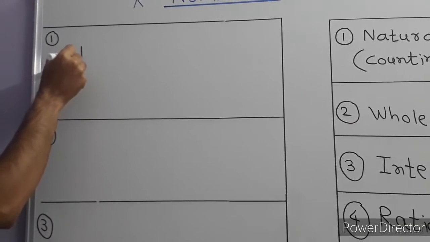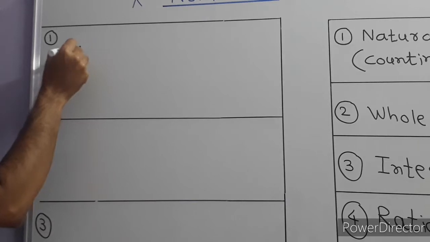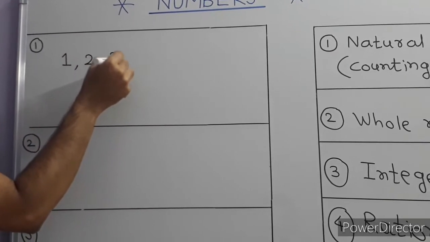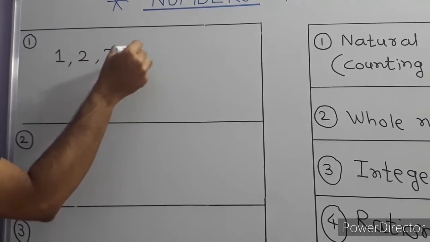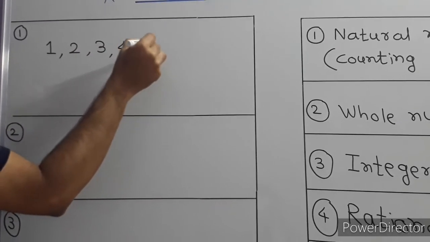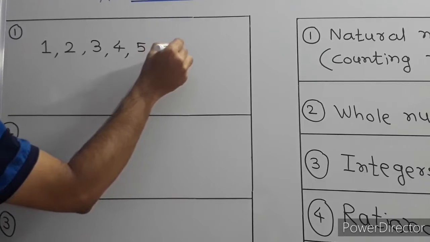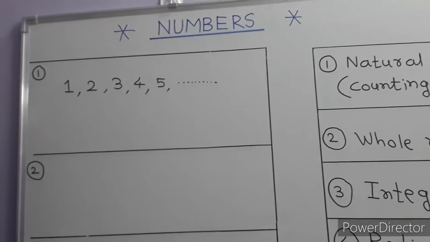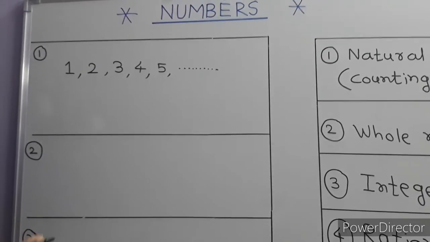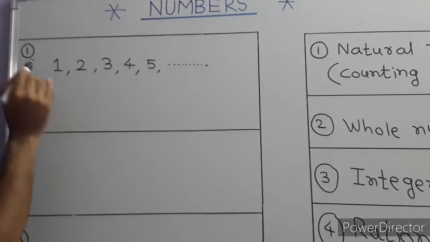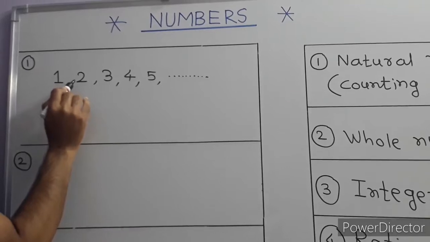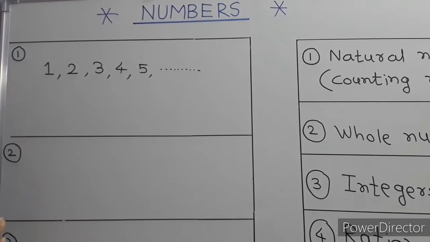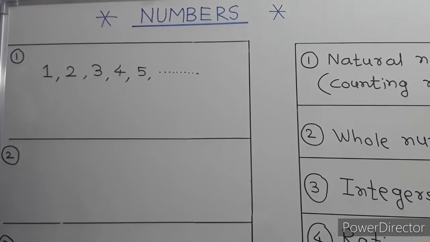So 1 is the smallest natural number. The next natural number is 2, the next is 3, the next is 4, the next is 5, and so on. Nobody knows the largest natural number. There are infinite natural numbers. The beginning of the natural numbers is 1, then 2, and so on. These numbers are called natural numbers or counting numbers.